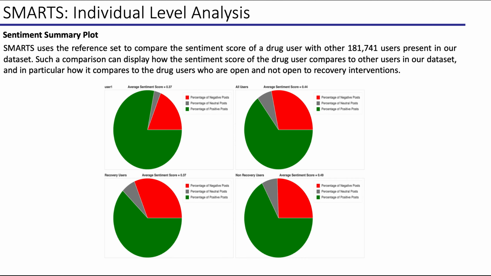Similarly, SMARTS can also be used to juxtapose the emotional tone of the drug user to a drug user set consisting of almost 182,000 drug users. For example, here we notice that the average sentiment score of the provided drug user is equal to the average sentiment score of the recovery users present in our dataset.